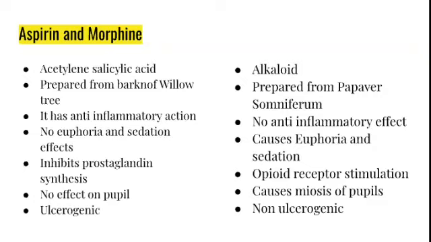So this is the difference between aspirin and morphine. You can write the main drug classification here because both of them are from different groups. Aspirin is an NSAID, whereas morphine is an opioid.